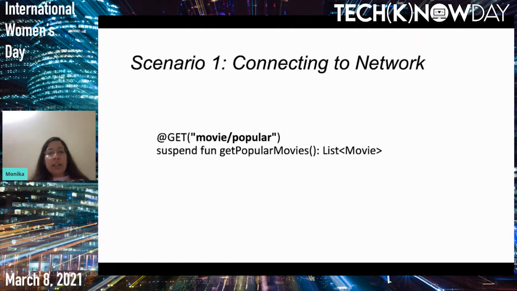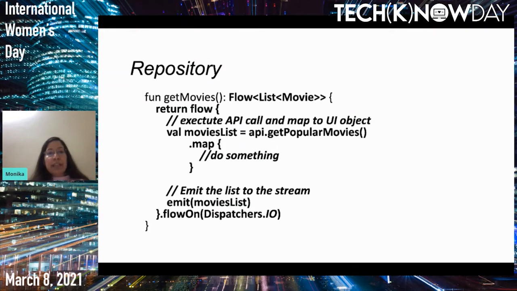Here I've kept the return type as my normal return type, the list of movies, and you can see in the repository, I'm using the data source, I'm making the call, and once I get the result, I use the map operator, and I'm using a flow. So you can see I'm building the flow using the flow block. Once I get the value returned, I perform the map operator and I emit the flow stream. And you can see this operator here, which is flow on.